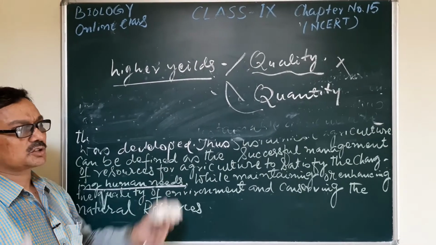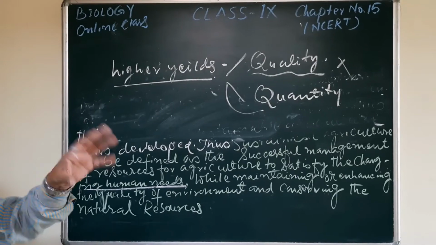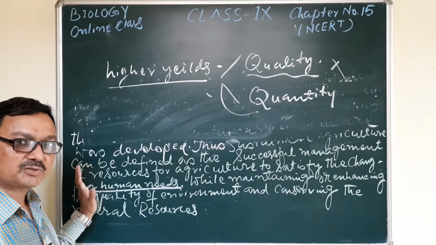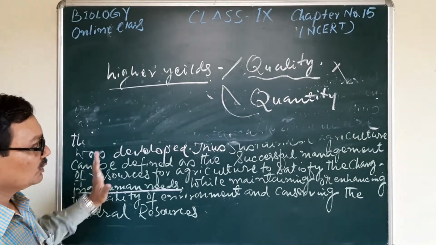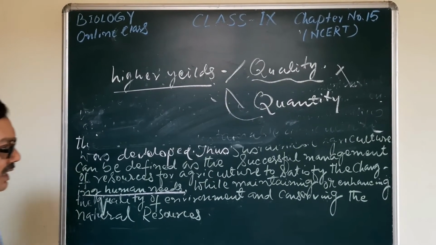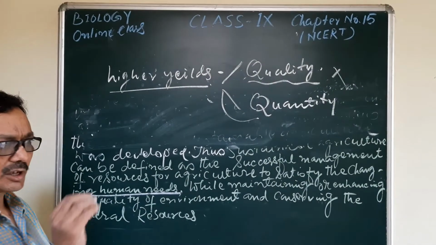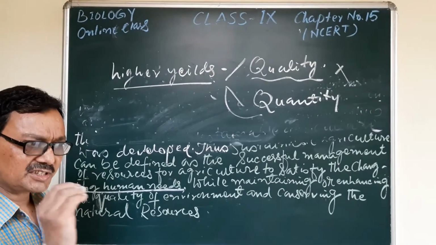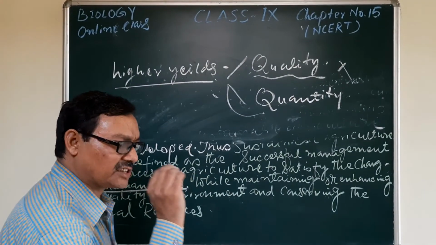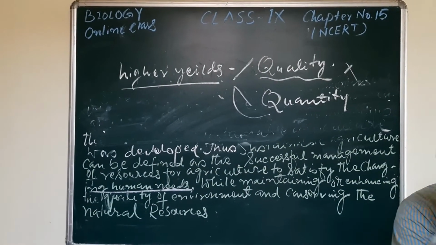That will also be tolerable to the ever-changing environmental situations and circumstances. This is the fact. Now, if there is a deficiency in the soil, how is the quality of the soil maintained? If there is a deficiency of water, how will the water be supplied to our agricultural field? How will the minerals be supplied to our soil?